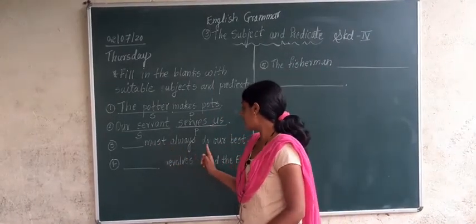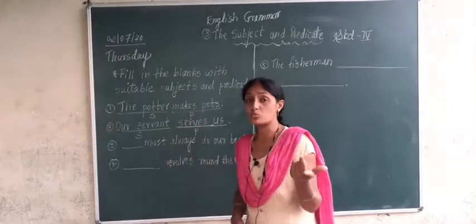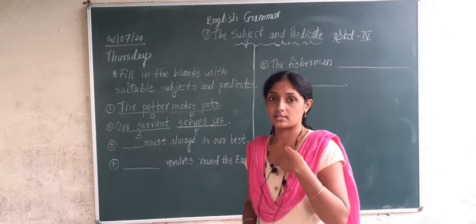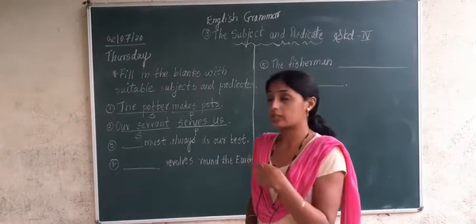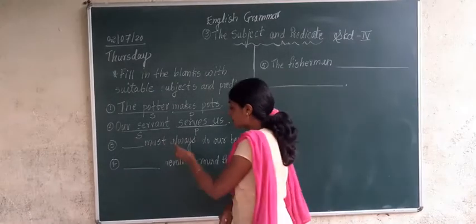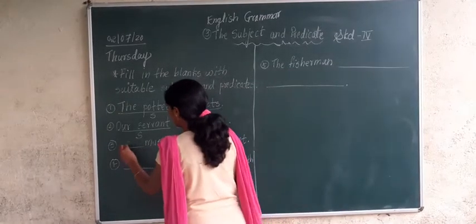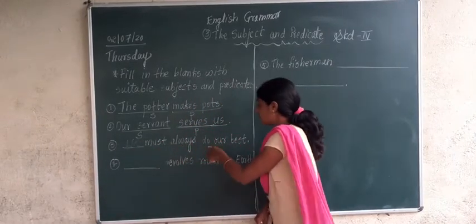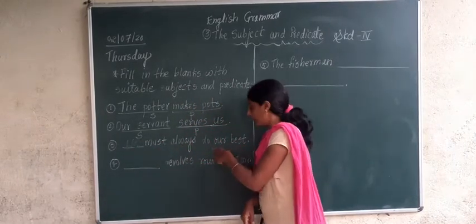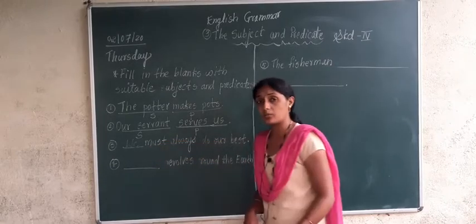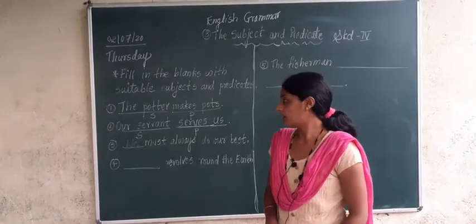Dash must always do our best. Who must do our best? Our means who? It is said about us. So then what subject will come over there? Our means what? Us. So we will come over here. Yes, definitely we will come. We must always do our best. When word our is there, therefore what word, which pronoun will come over there? We pronoun will come. Correct?